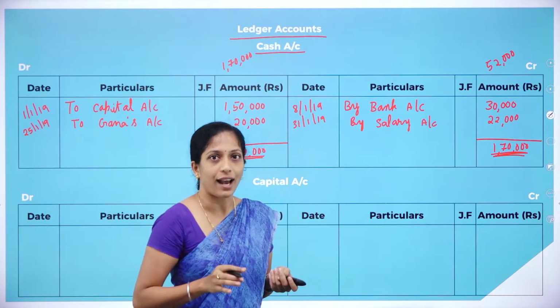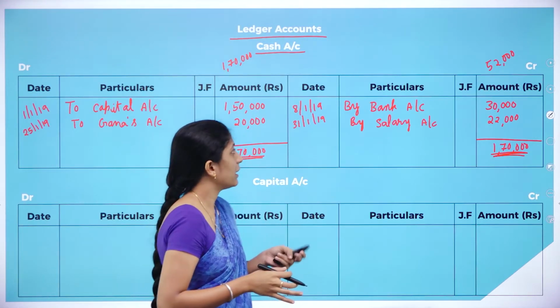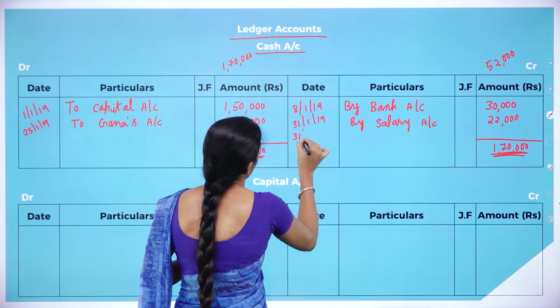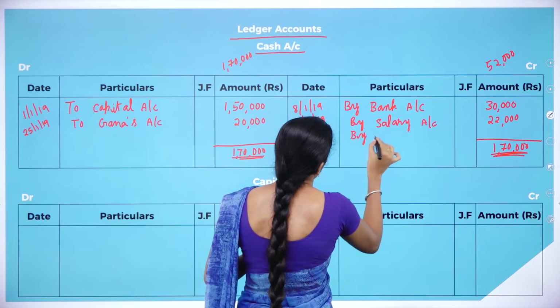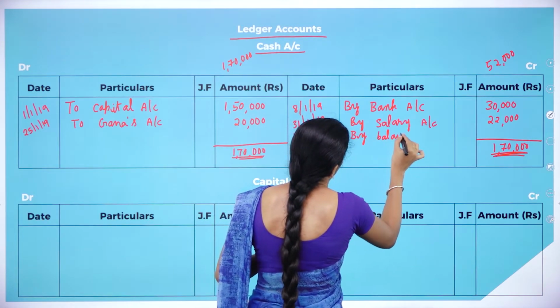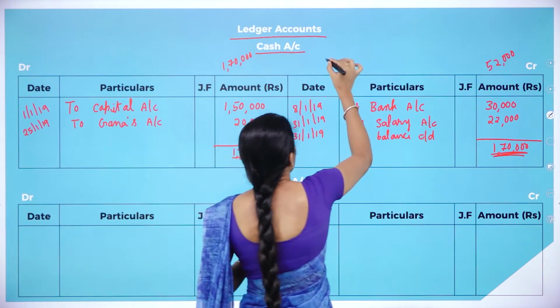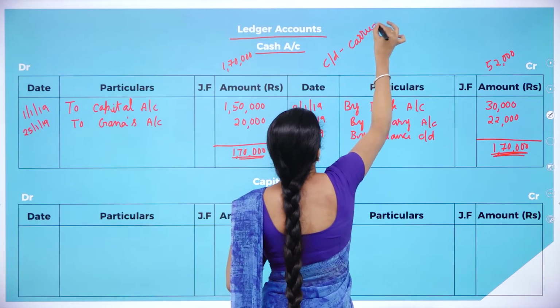On which date does it have to be carried down? At the end of that month. The month is January, so the end of that month is 31st January 2019, by balance carried down. We'll write it as C bar D. So what does C bar D mean? Carried down.